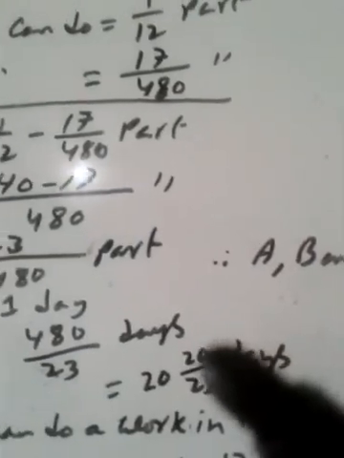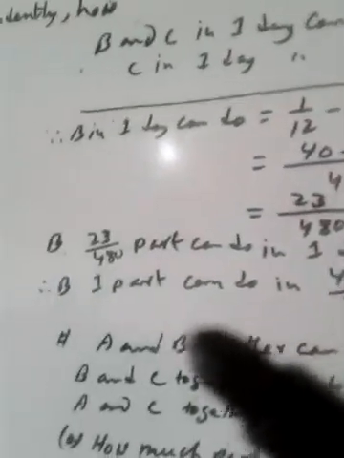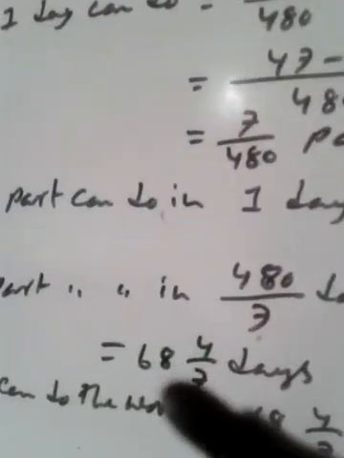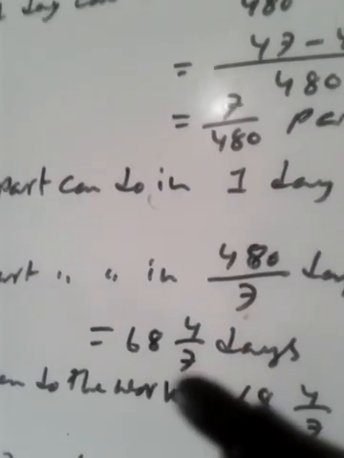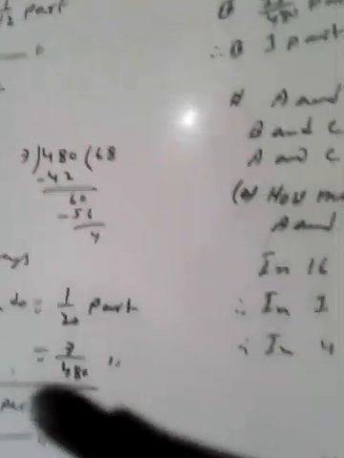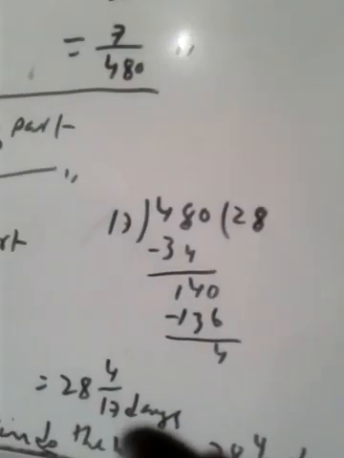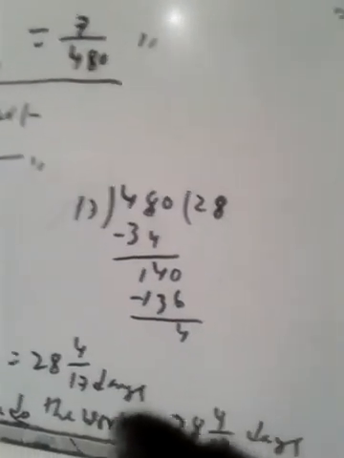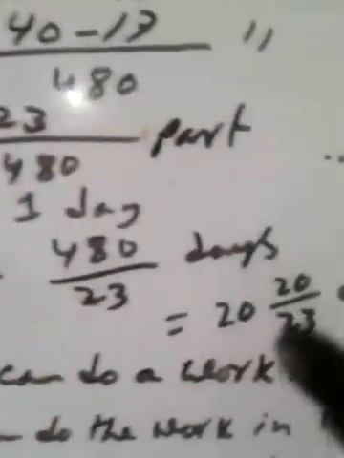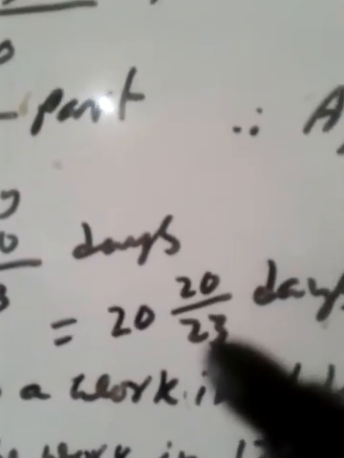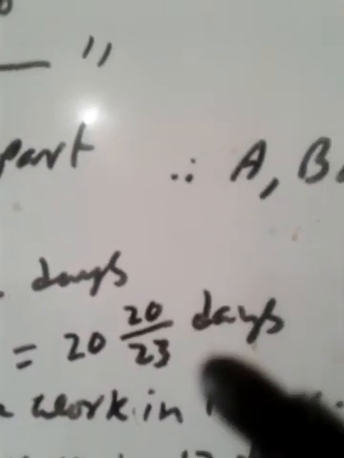The answer: A can do the work separately in 68 whole 4 by 7 days, C can do separately in 28 whole 4 by 17 days, and B can do separately the work in 20 whole 20 by 23 days.